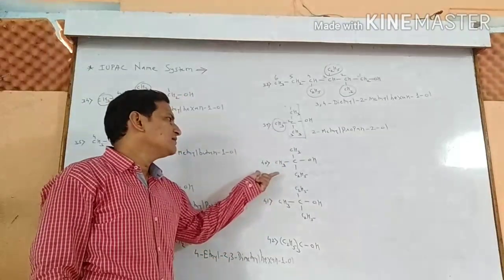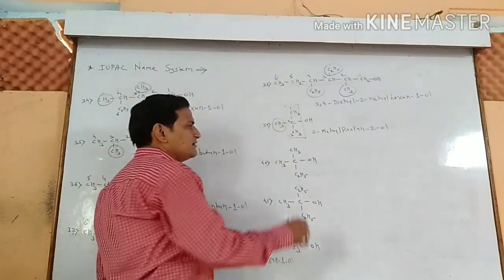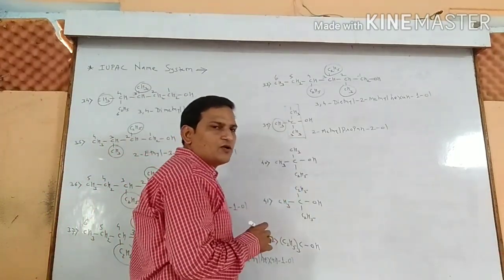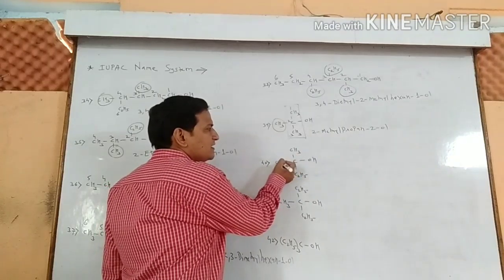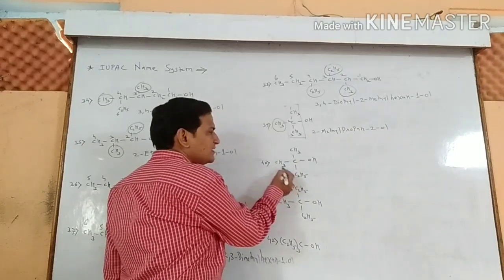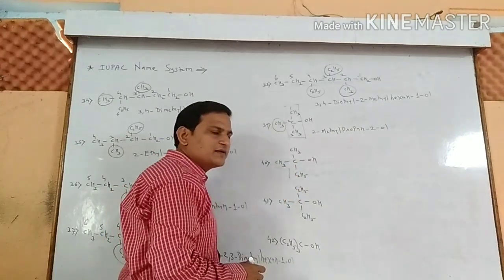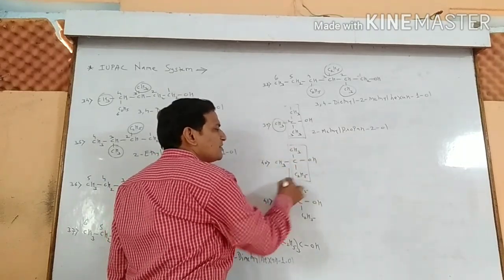Similar example, 40 number example is similar to the 39. Now which will be the longest carbon chain? 1, 2, 3. This is the 3 carbon. There are 3 carbon atoms containing hydroxy group. 1, 2, 3, 4. This chain contains 4 carbon atoms. Also 1, 2, 3, 4. This also contains 4 carbon atoms.